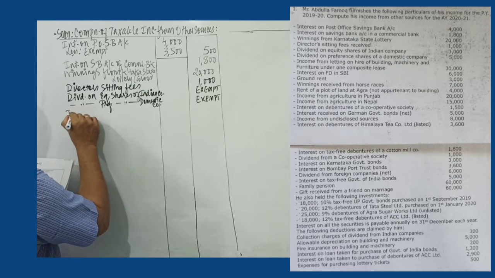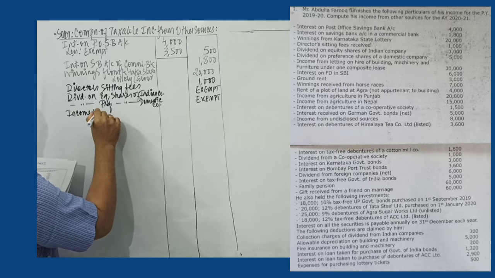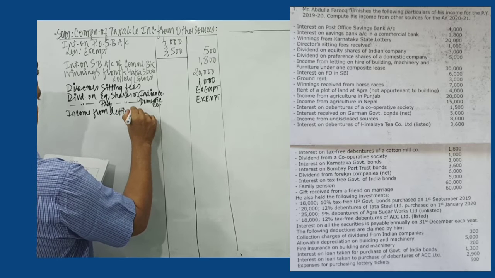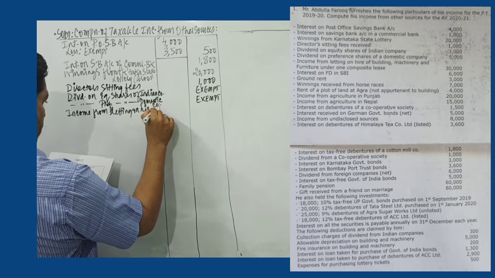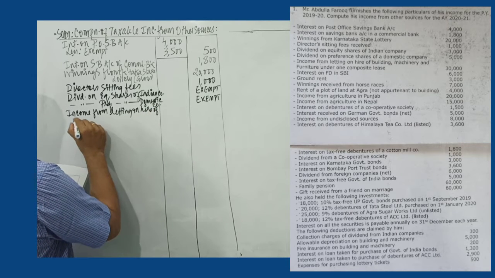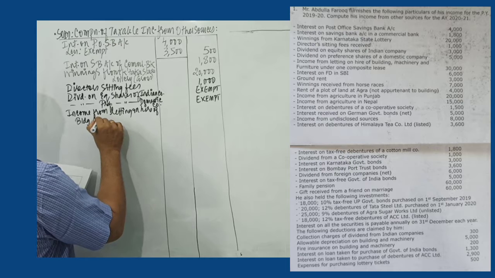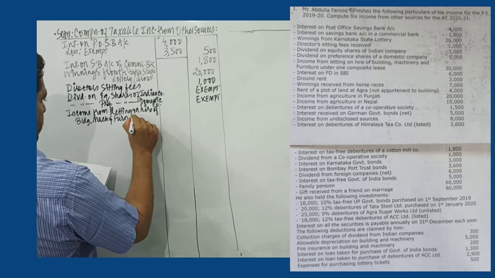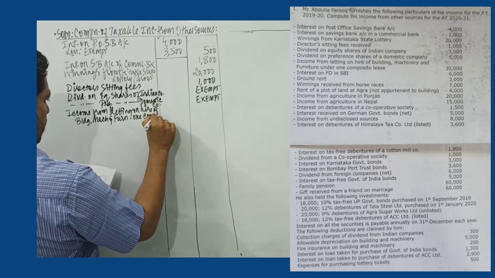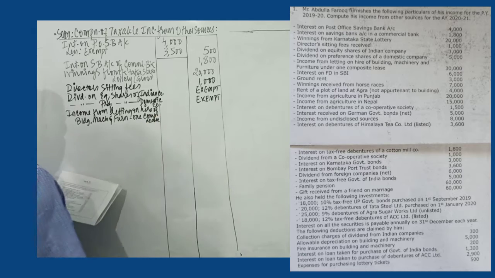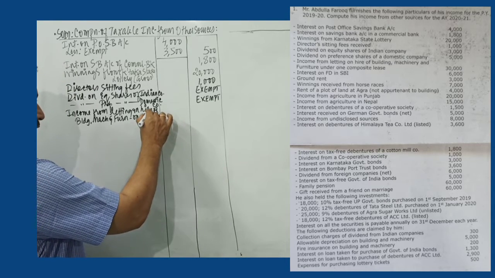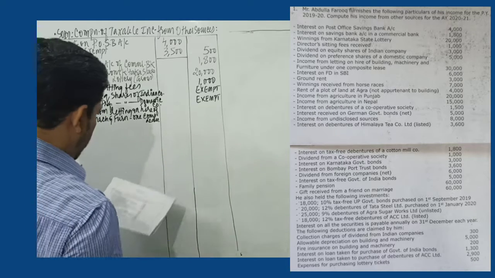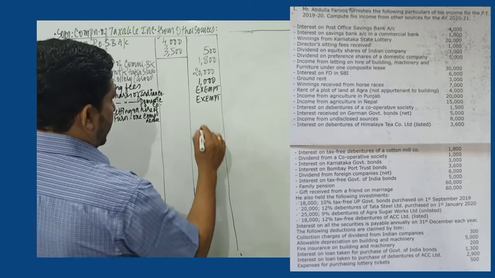Next we have income from letting on hire of building, machinery and furniture. We say one composite lease, so that you cannot separate it for building, you cannot separate it for machinery. Since we cannot separate it for building, we cannot take it under house property. That's why it is brought under the head income from other sources, and that amount is 30,000.